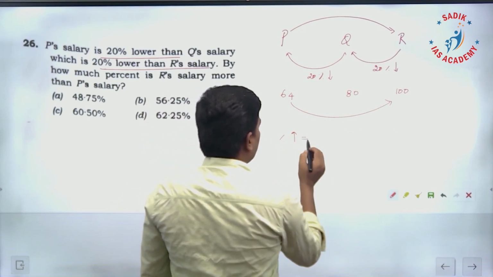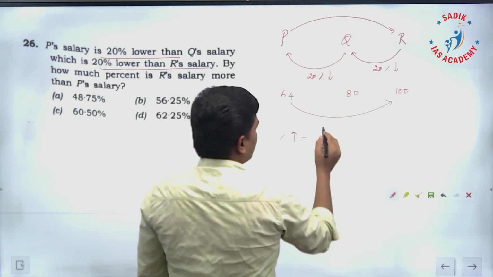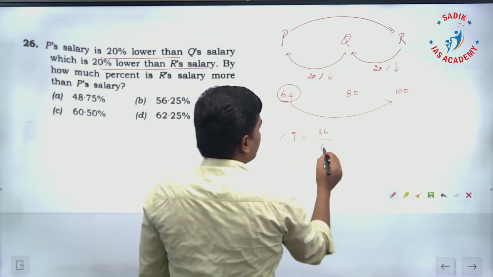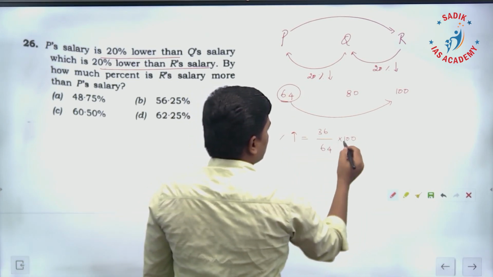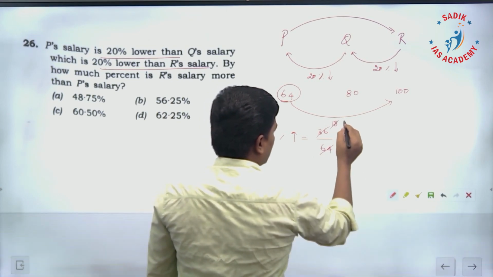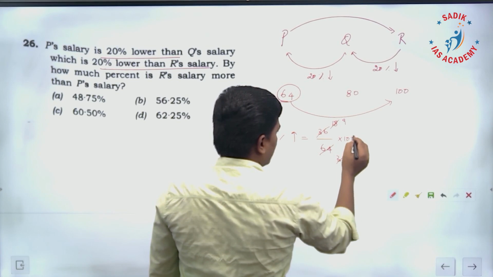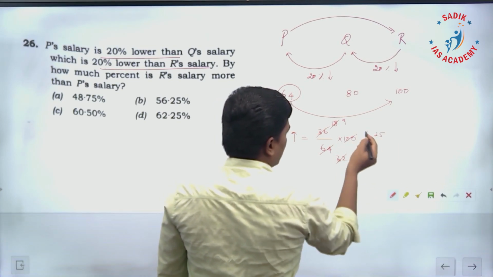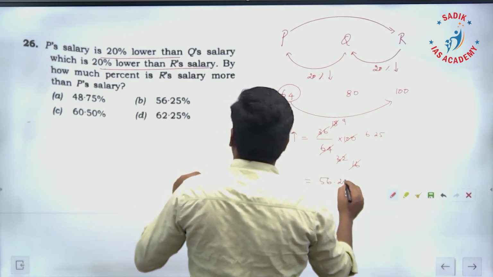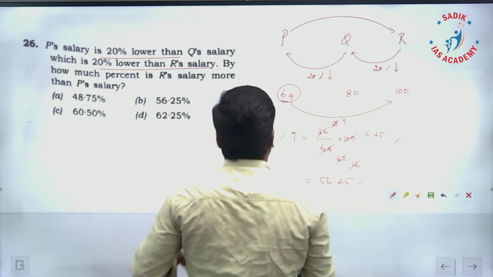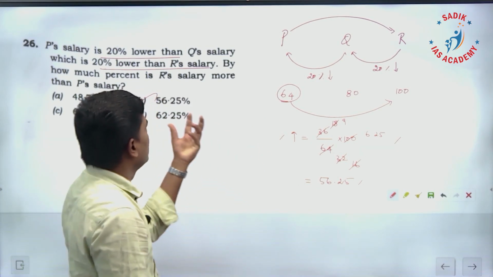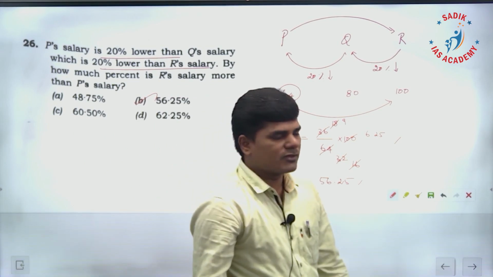Percentage increase is going to be 100 minus 64, which is 36, divided by, with respect to 64 only, into 100. If you cancel this, 18, 32, then 9, 16, then it is 6.25. Multiply 9 into 6.25, it is going to be 56.25%. So the answer is 56.25%. Okay, it is a simple percentage based question.